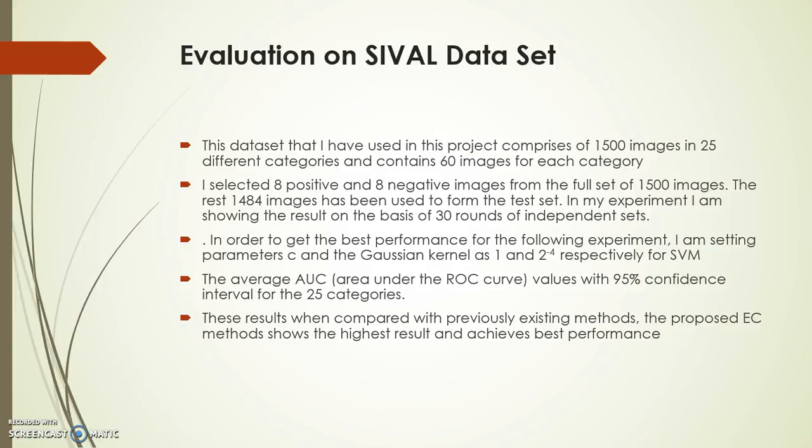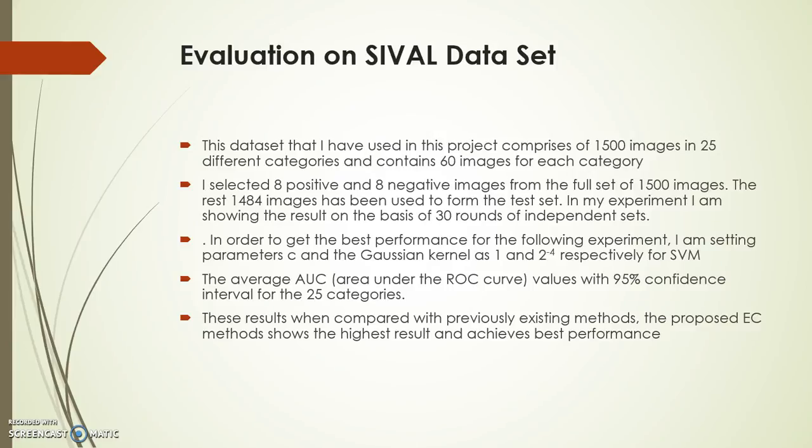In this experiment, I am showing the result on the basis of 30 rounds of independent tests. In order to get the best performance for the following experiment, the two values of C and the Gaussian kernel have been set as 1 and 2 raised to the minus 4 respectively for SVM. After testing several values, these two gave the best outcome, so they have been set accordingly.